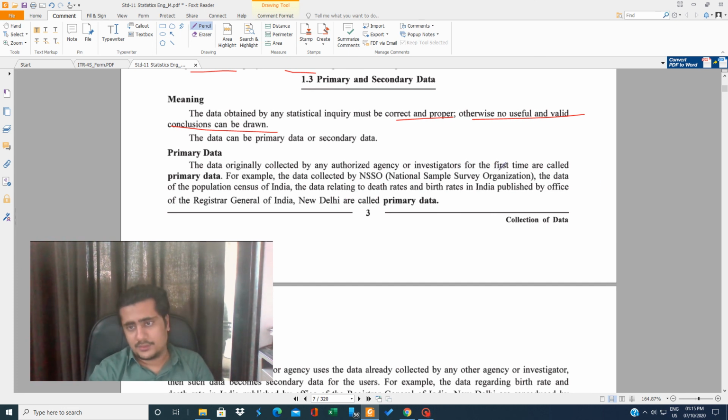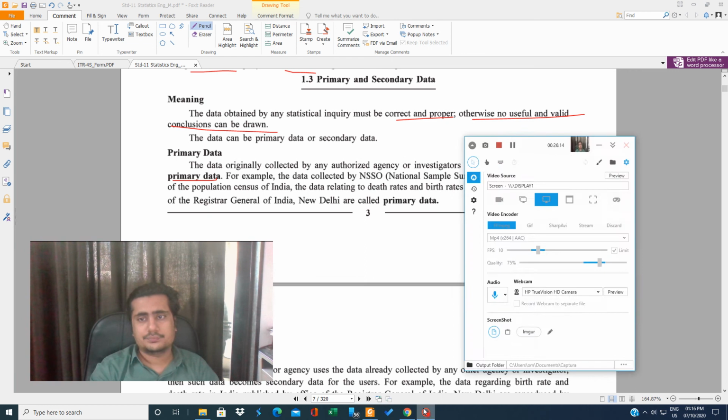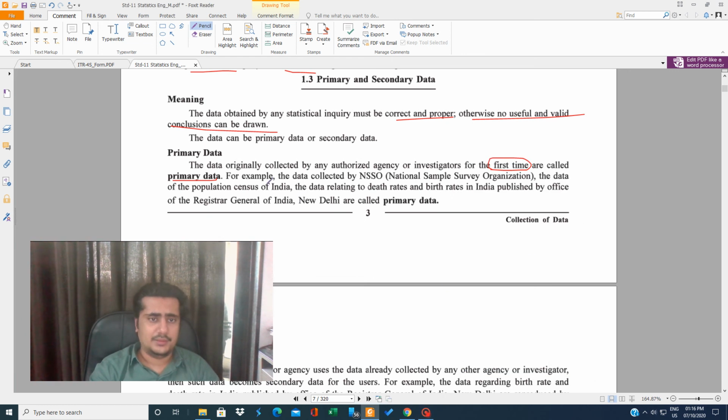So the main thing is this: when you go and collect the data for the very first time, that data is known as primary data. For example, data collected by the National Sample Survey Organization, data of the population census of India, the data relating to death rate and birth rate of the Registrar General are called primary data.